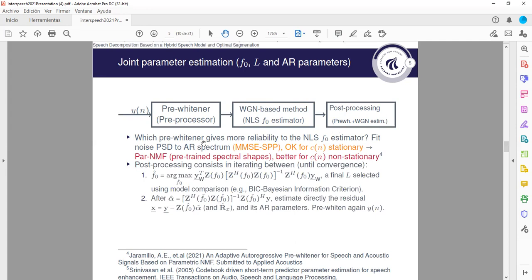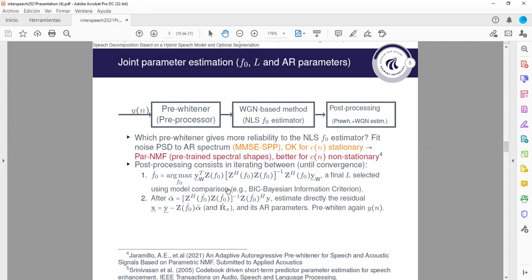And yeah, because if we only did that, we would only have the AR parameters of the noise. But actually, we are interested also in the AR parameters of the full stochastic sequence, which also includes the on-voice component. And also we can further improve the pitch estimates because this single cascade may not be the best solution. So we can post-process the resulting estimates by iterating between two steps.